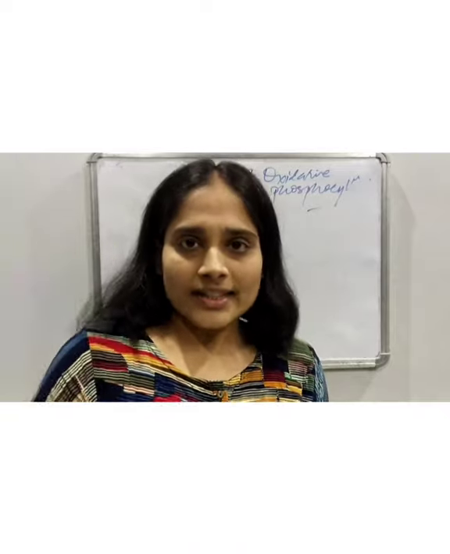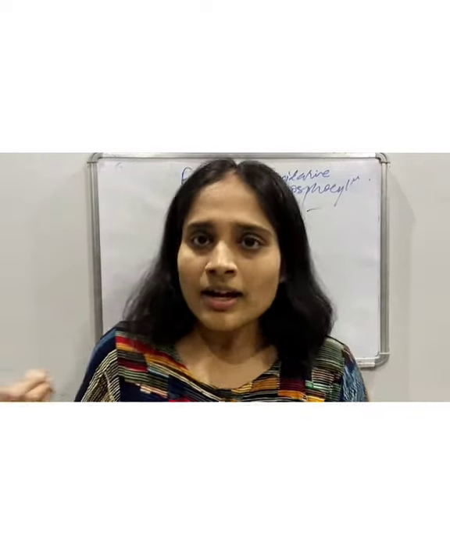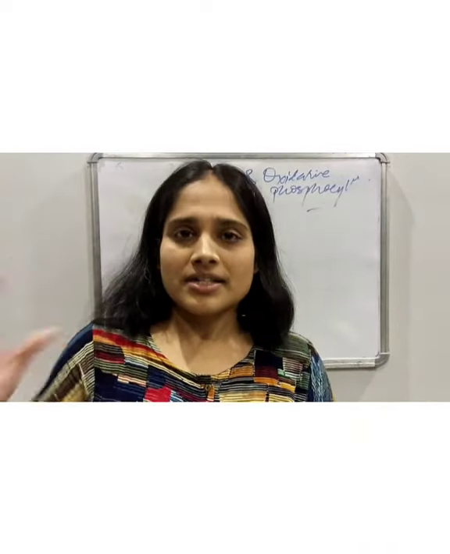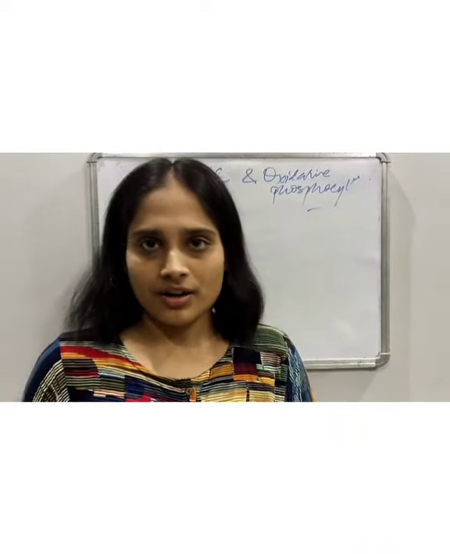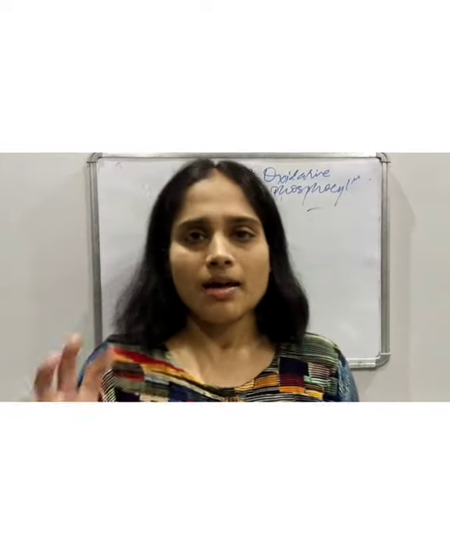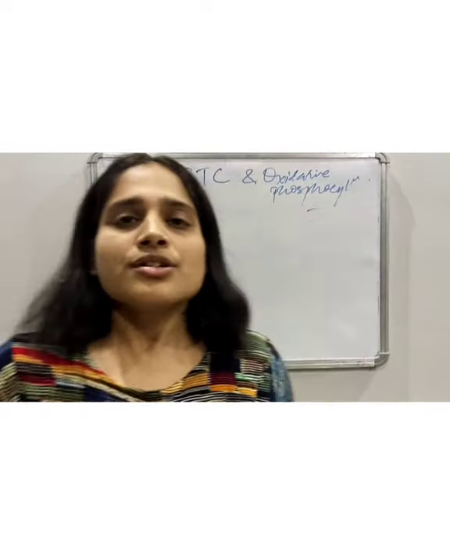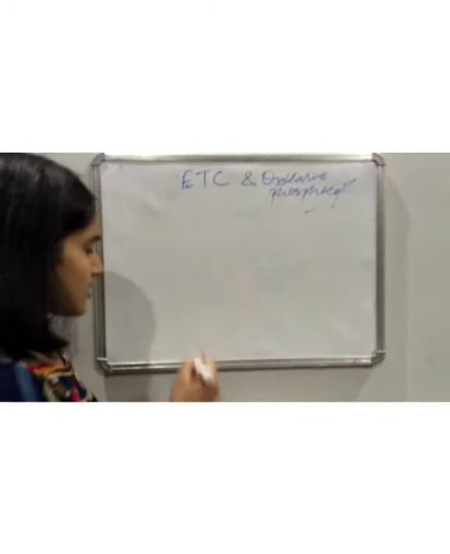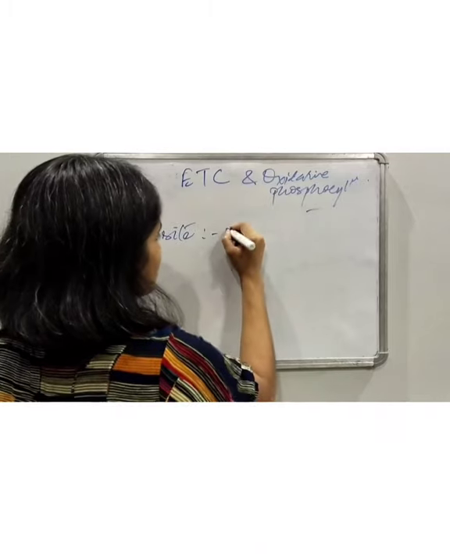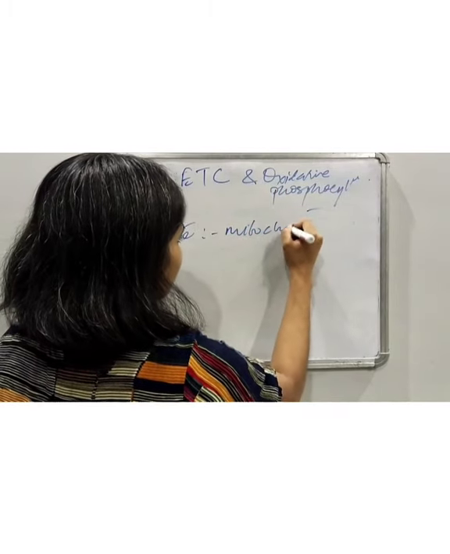Why? Because all the enzymes and all the necessary precursors are present in the mitochondria for carrying out this pathway, and basically it occurs in the inner mitochondrial membrane, and all the enzymes are embedded in the inner mitochondrial membrane. So the site of electron transport chain and oxidative phosphorylation is mitochondria.